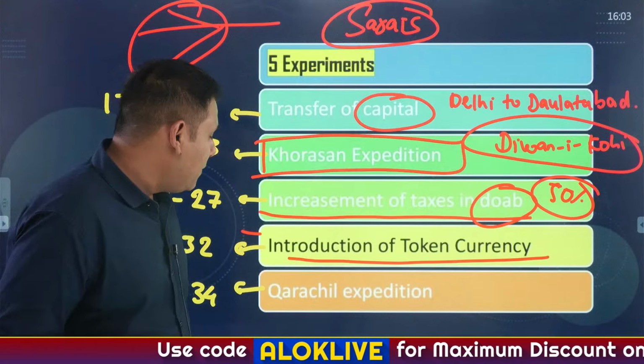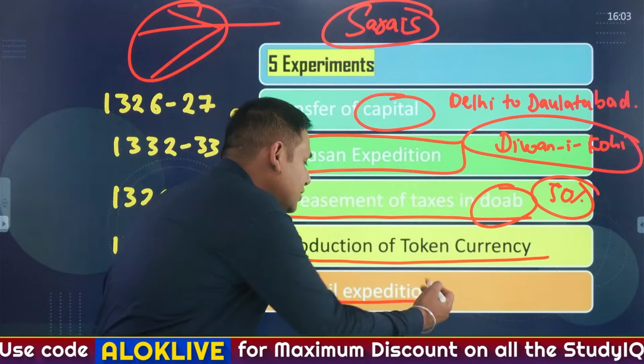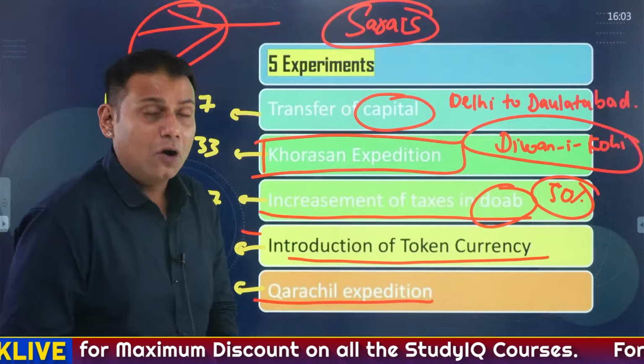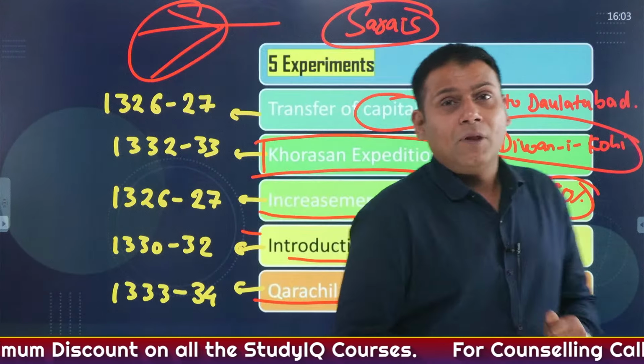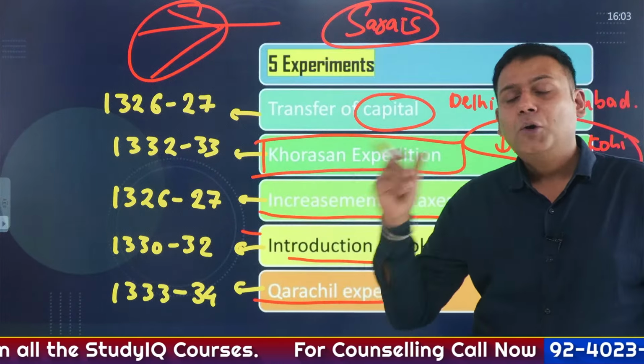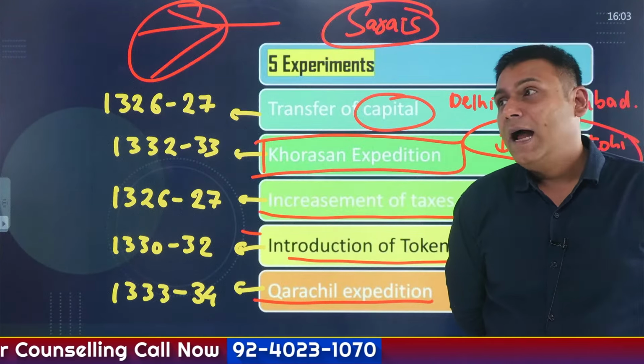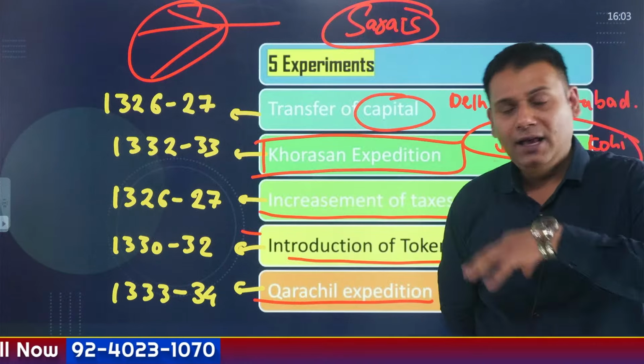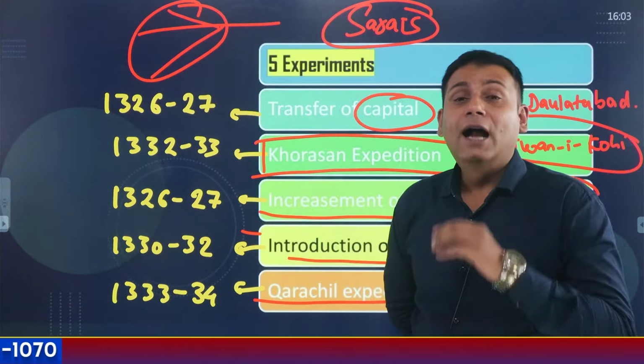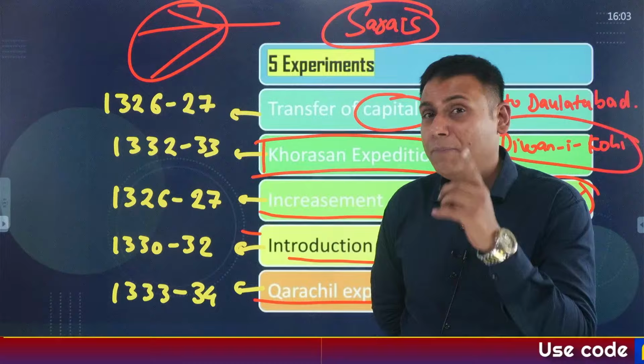Another failed experiment of Muhammad bin Tughlaq was the Karachil expedition. Karachil is located in the Kumaon region of the Himalayas, specifically Himachal and Uttarakhand. Now he wanted to safeguard his borders, and so he attacked this region. And it was during the monsoon season. And we have studied previously itself.